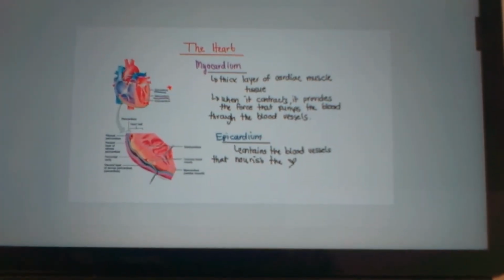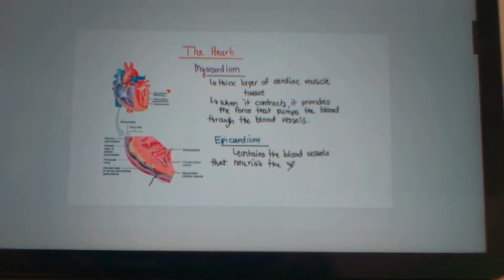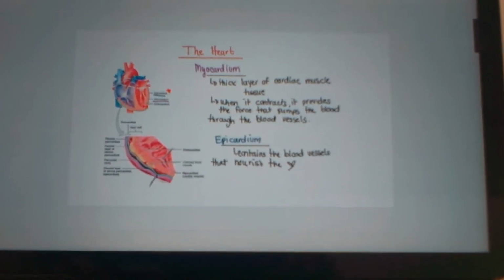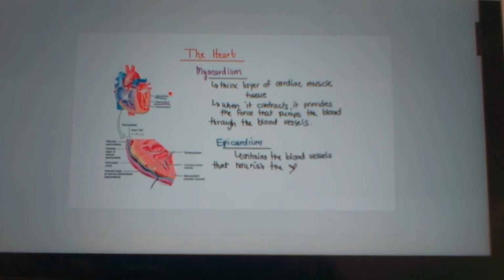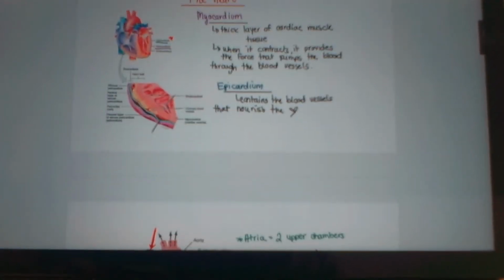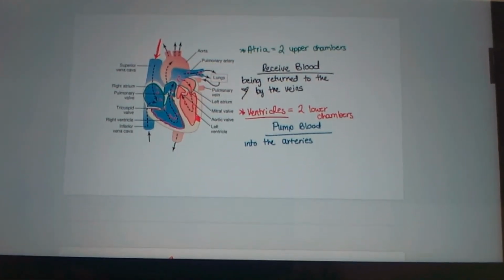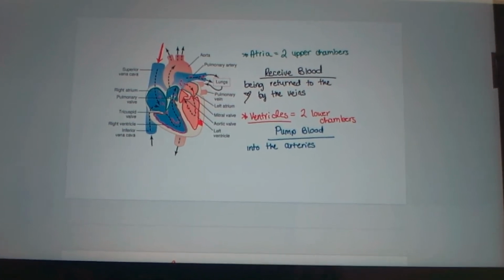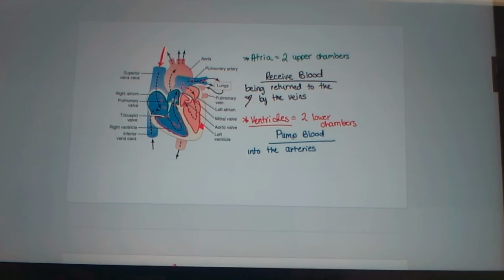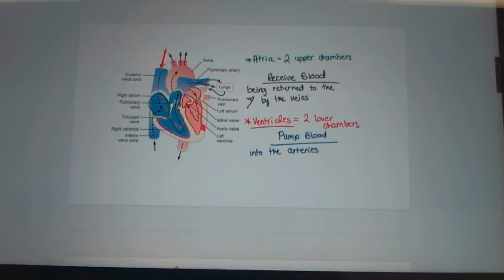The heart: the myocardium is a thick layer of cardiac muscle tissue. When it contracts, it provides the force that pumps the blood through the blood vessels. The epicardium contains the blood vessels that nourish the heart. The atria are the two upper chambers, which receive blood being returned to the heart by the veins, and the ventricles are the two lower chambers, which pump the blood into the arteries.